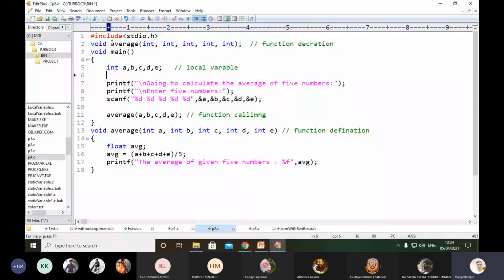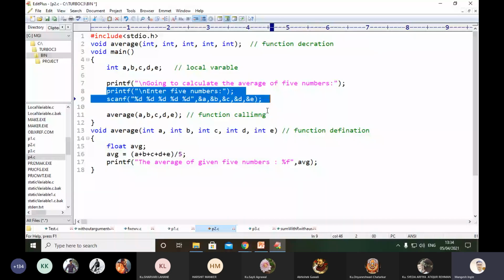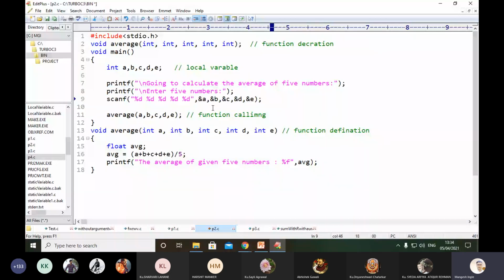Integer type of parameters. Because of those 5 parameters, we have declared 5 variables here: a, b, c, d, e. We call them local variables because these variables are declared inside the function. The printf and scanf statements each do their own work, reading and writing values. The scanf statement provides the location of those variables where the values will be stored.